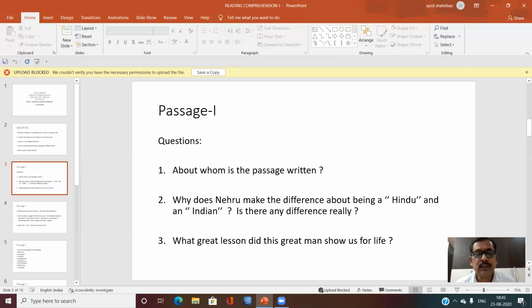Next, third, what great lesson did this great man show us for life? Answer is he showed us the way to live and the way to die. So Mahatma Gandhi showed us how to live, how to die, the procedure of living, method of living, the principles of living, and dying dignified.